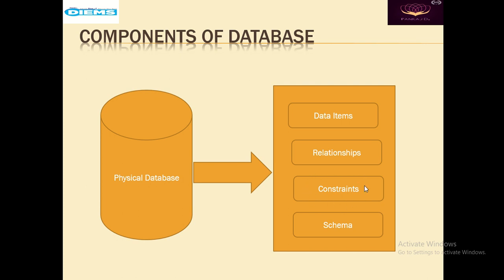And whenever we are storing the data into the database, different types of designs are needed. That is what is known as a schema. Schema is nothing but the overall design of the database. The overall design of the database is called the schema. It varies from database to database.